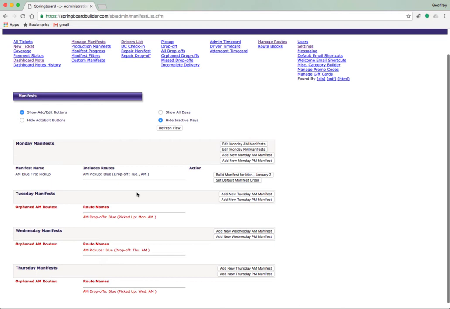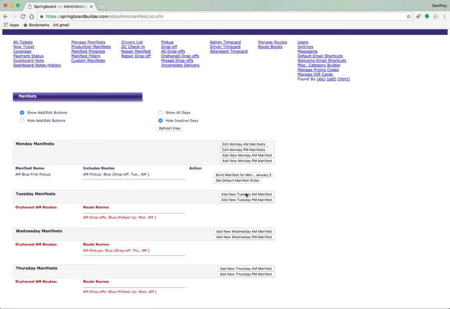Because it has 2 pickup days and 2 drop-off days, we need to make sure that we place it in 3 more manifest boxes. We'll go through the same process to create 3 new manifests and then add the blue route to those 3 new manifests.